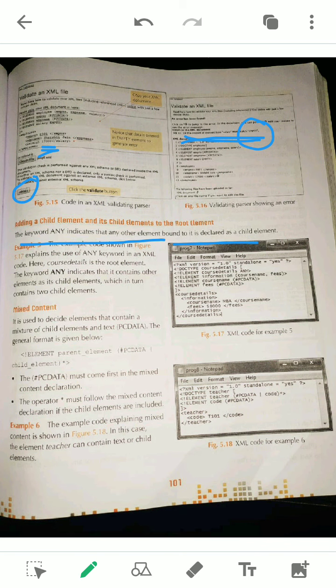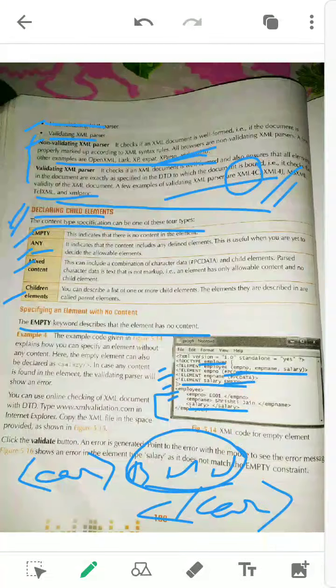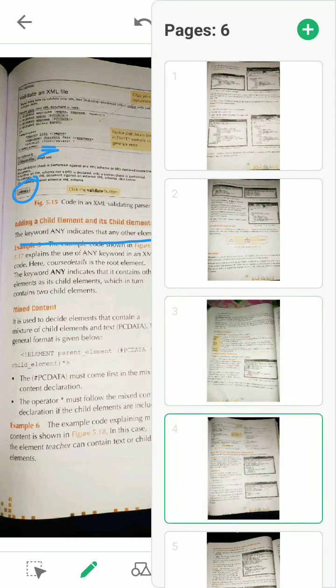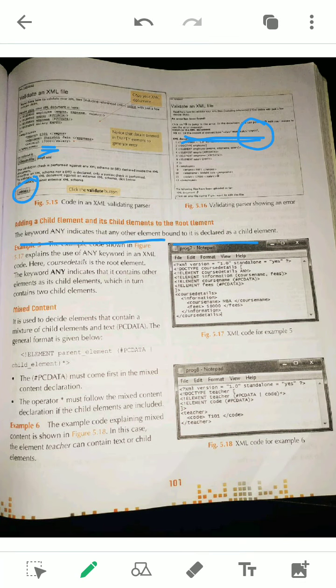In the previous example, it is bound that it has only three elements: employee number, employee name and salary, fixed. But in this case you see it has course details and it is written as any. You can see in this line, course details is mentioned as any. So any number of elements, but under course details another element is there, information. You can see in your XML, course details and information has two children, course name and fees.